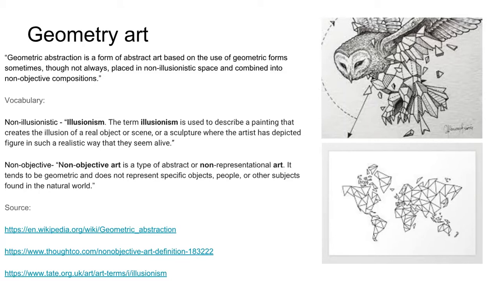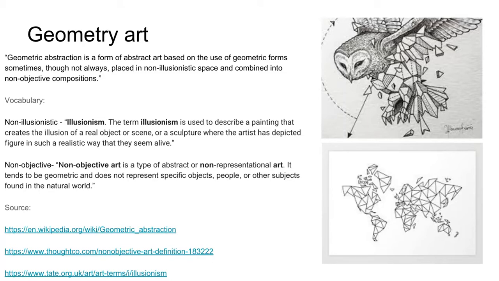The term illusionism is used to describe a painting that creates the illusion of a real object, or a sculpture where the artist has depicted a figure in such a realistic way that it seems alive. Non-objective.